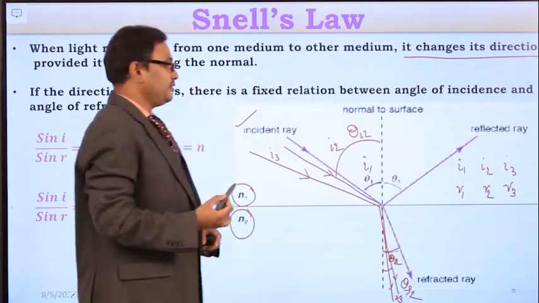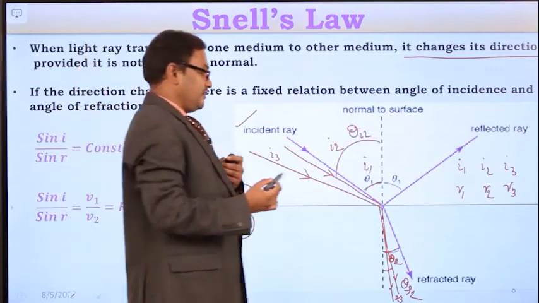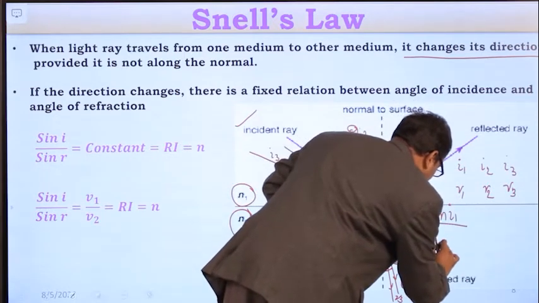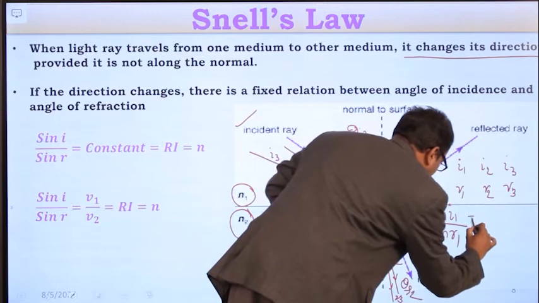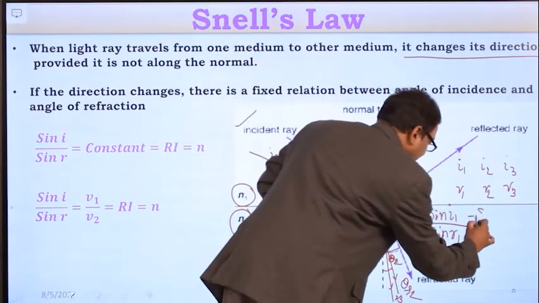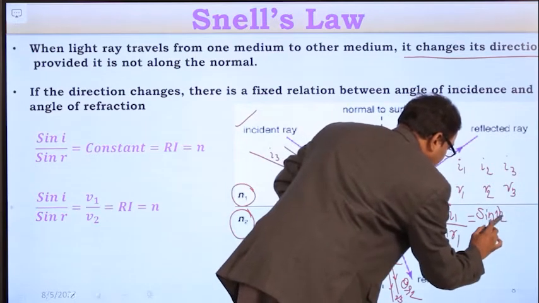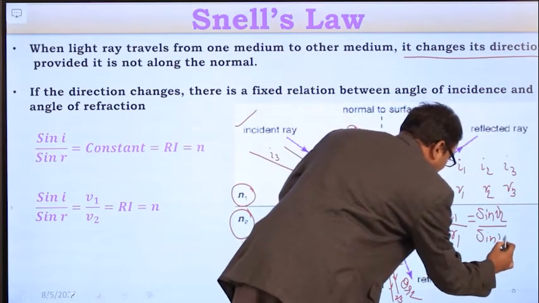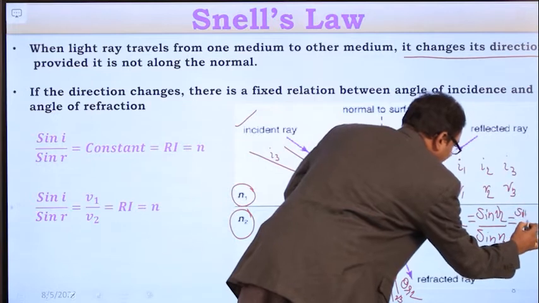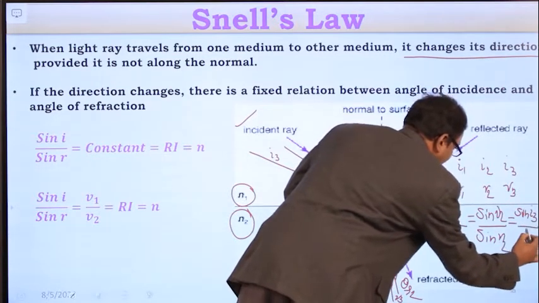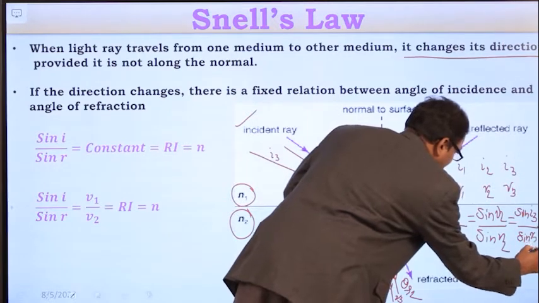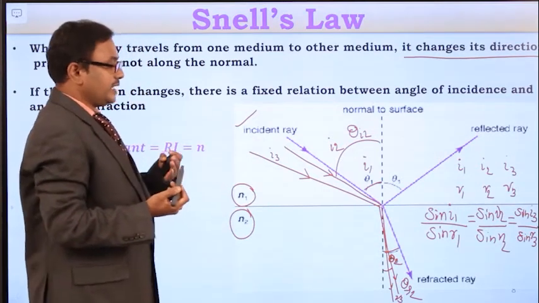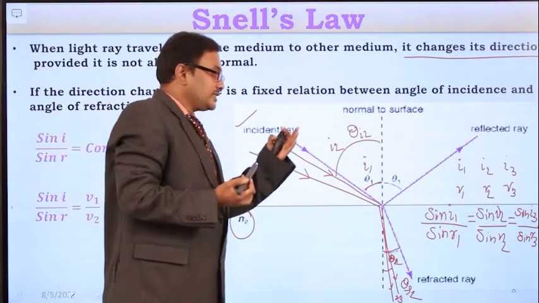Then it maintains a fixed relation, and that relation is sin I1 by sin R1 is equal to sin I2 by sin R2 is equal to sin I3 divided by sin R3.